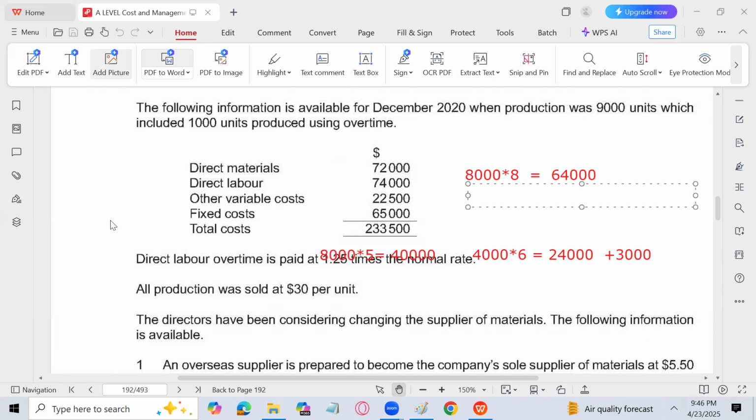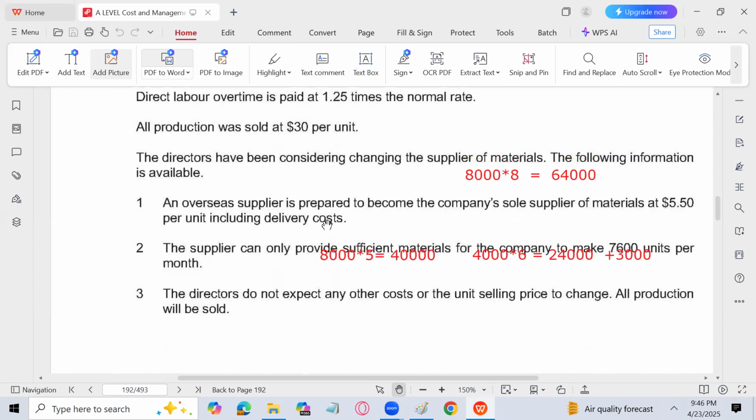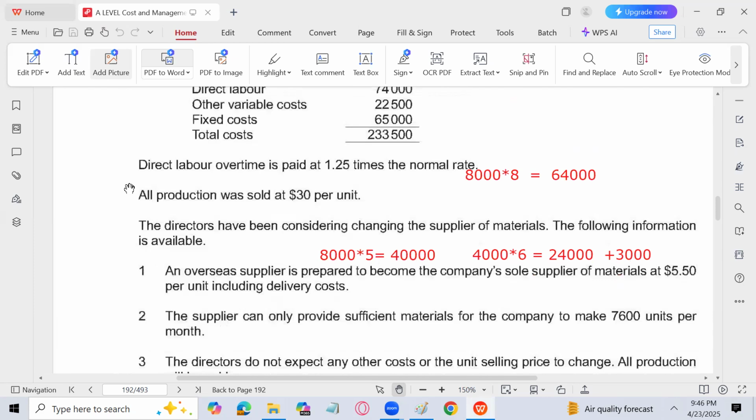We will find out ahead. All production sold at $30 per unit. The latter have been considering changing the supplier of material. An overseas supplier is prepared to become the company's sole supplier of material at 5.5 per unit, including delivery cost.